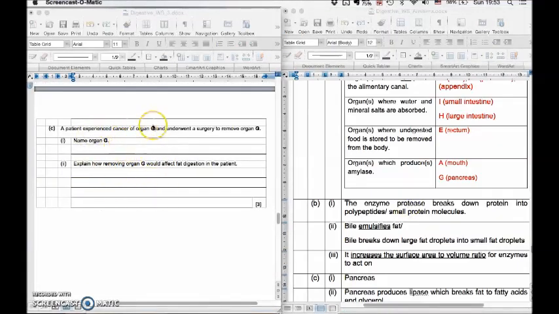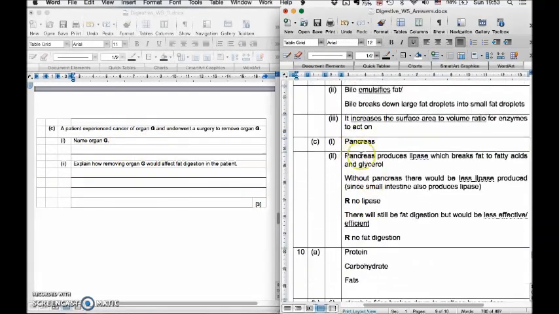Next, for the last part, organ G is the pancreas. Without the pancreas, fat digestion would be less effective or less efficient, because the pancreas produces lipase. Most of you got this. So without the pancreas, less lipase is produced. But you need to tell me also that the small intestine still produces lipase. So there's still lipase being produced, but less because the pancreas is not there. Therefore, there will still be fat digestion, but it is less efficient. So that's all. Let's move on to the last question.